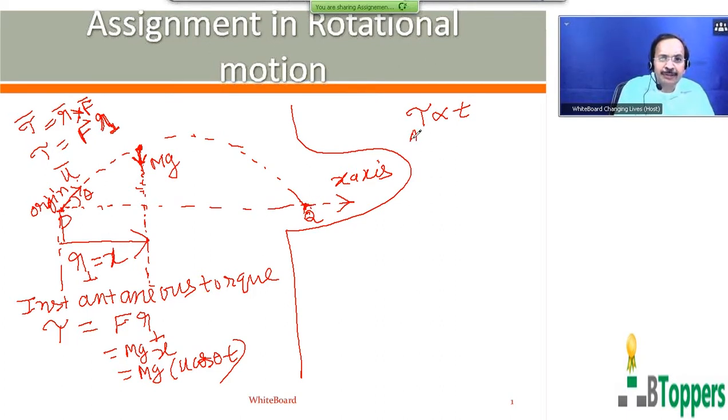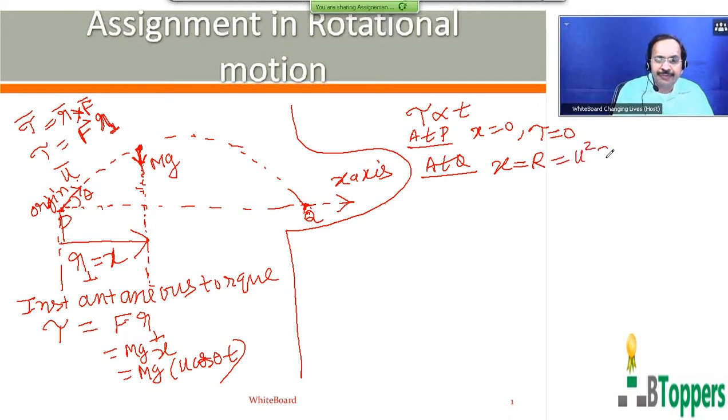At the initial position P, x is 0, so the magnitude of the instantaneous torque is 0. At the position Q, x is equal to the horizontal range of the projectile, which is denoted by R, which you can write as u square sine 2 theta by g.